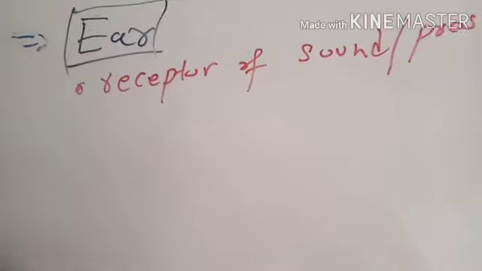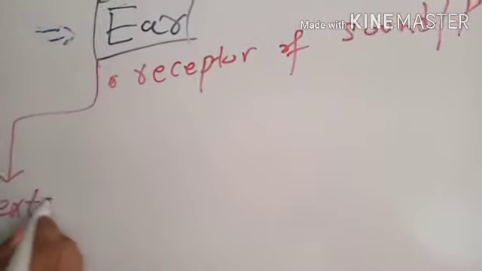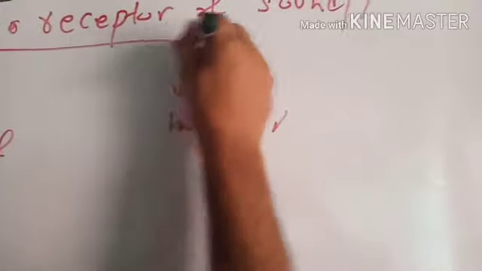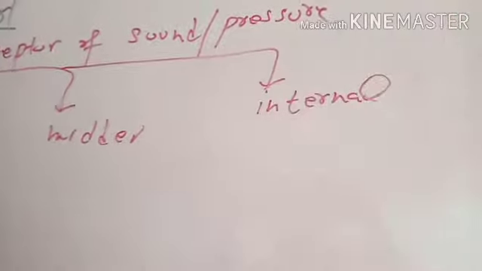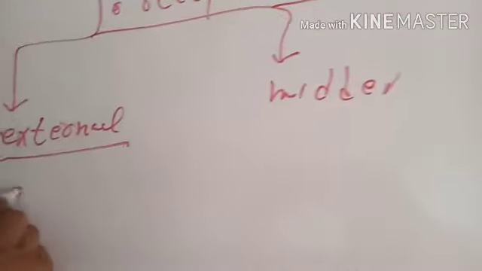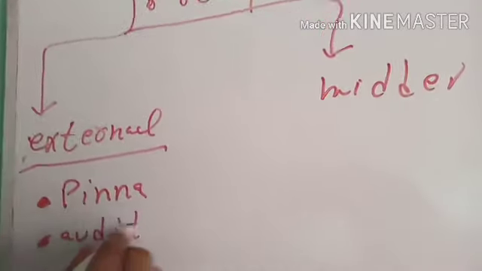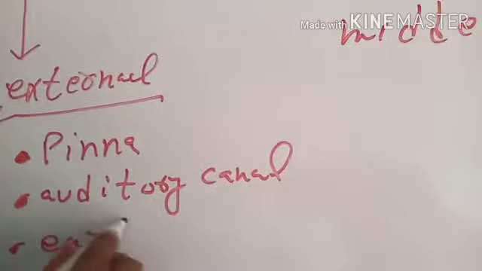There are three main parts or divisions of ear: outer ear or external ear, middle ear, and inner or internal ear. External ear consists of three structures: pinna, auditory canal, and eardrum.